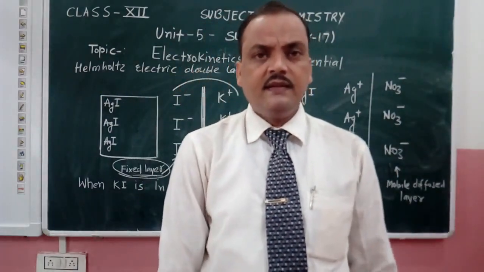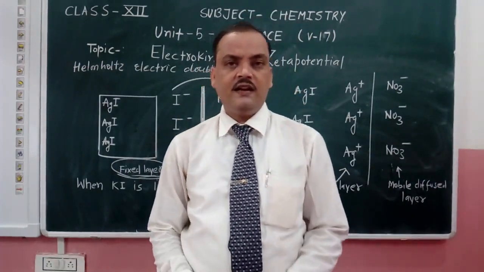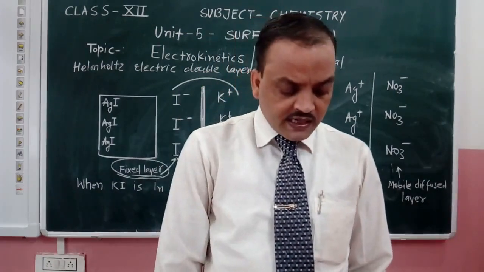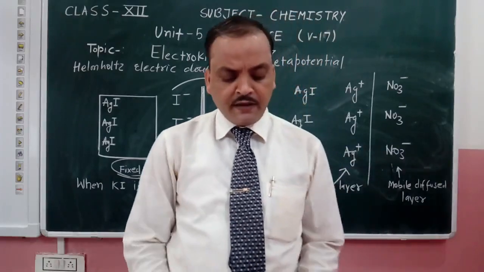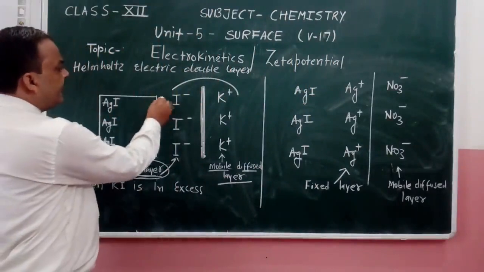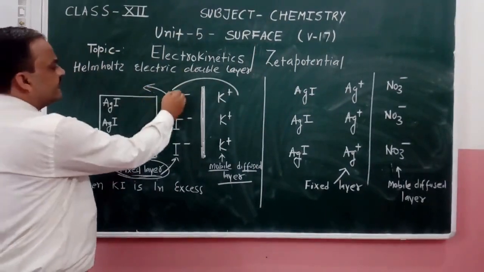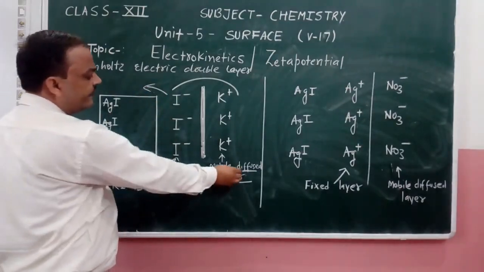As a result, a potential difference exists between the fixed layer and the diffused layer. This is the fixed layer and this is the diffused layer.